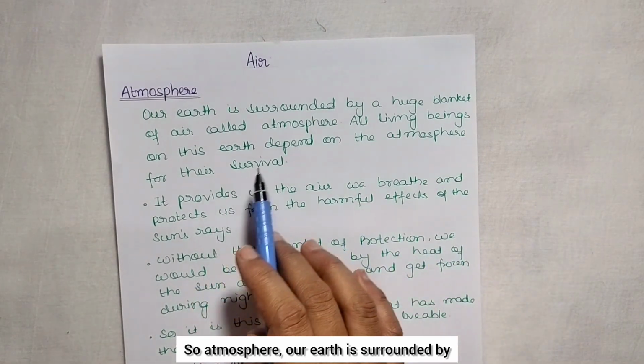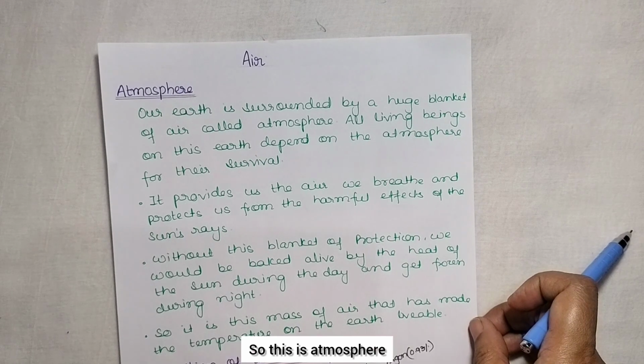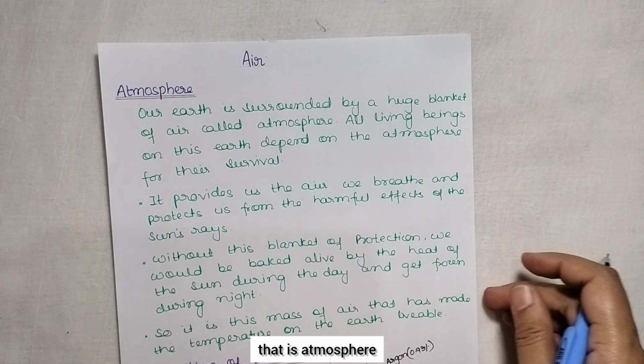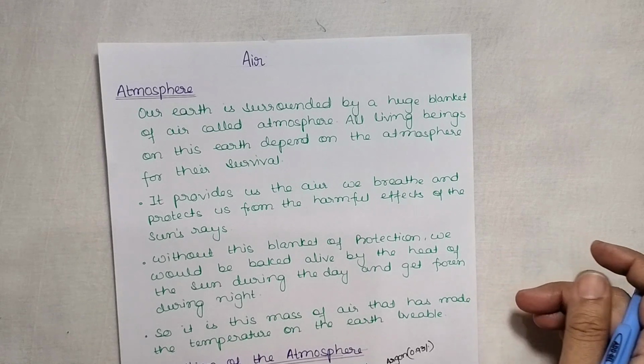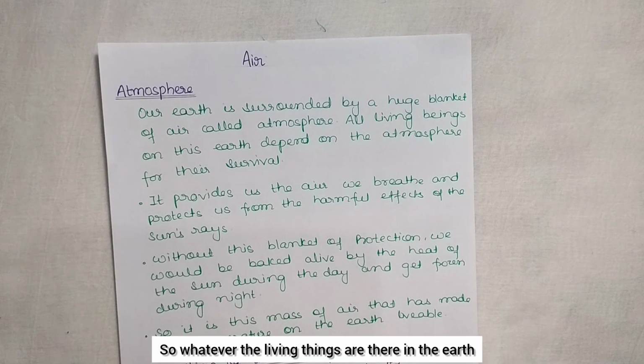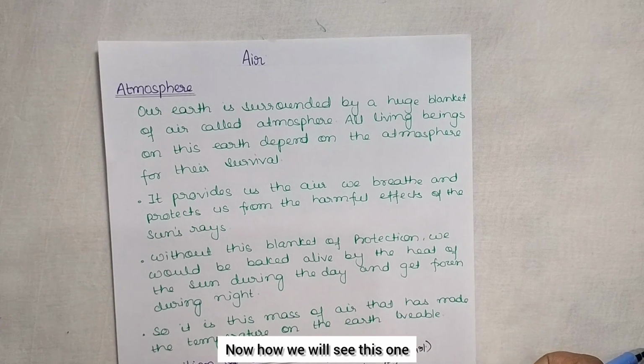So atmosphere: our earth is surrounded by a huge blanket of air called atmosphere. All living beings on this earth depend on the atmosphere for their survival. So whatever living things are there on the earth, they all depend on the atmosphere for their survival. Now how we will see this one.